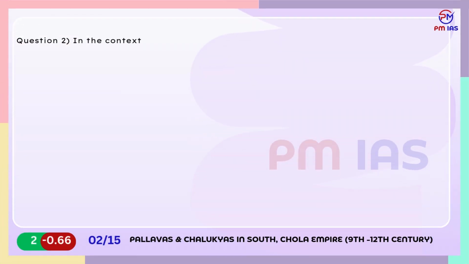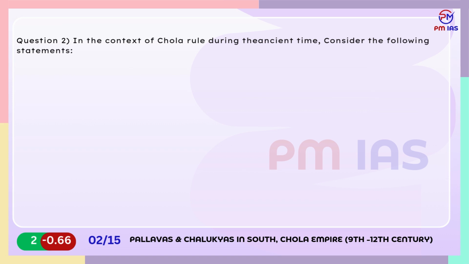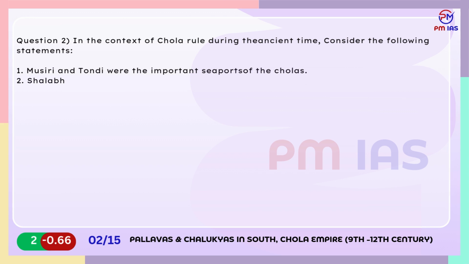Question 2. In the context of Chola rule during ancient time, consider the following statements. 1. Musiri and Tondi were the important seaports of the Cholas. 2. Shalabhoga was a type of land grant given to temples. Which of the statements given above are correct?